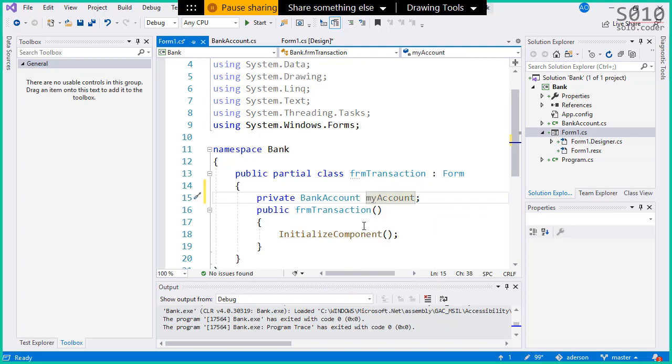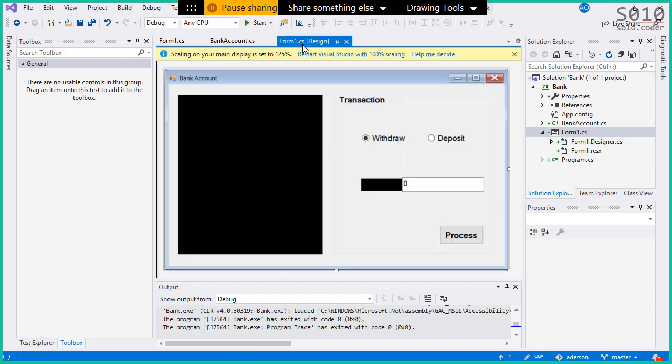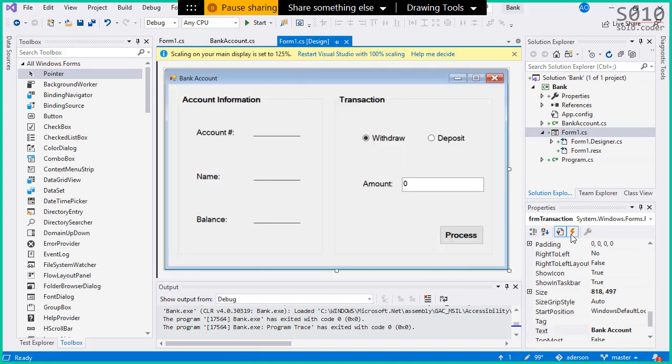You could have created it right here. You could have set it equals to new bank account. You could create it right away. I just opted to do this time around in the form load, in the load event of the form. So let's go here to the form. Let's go to the events.